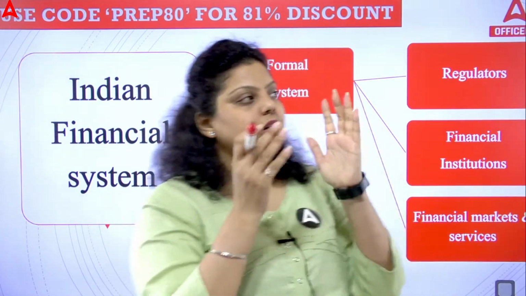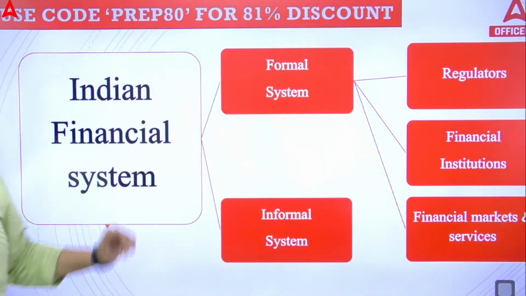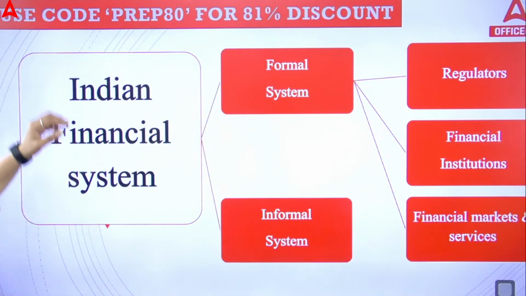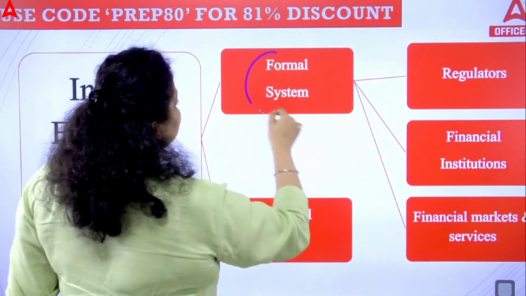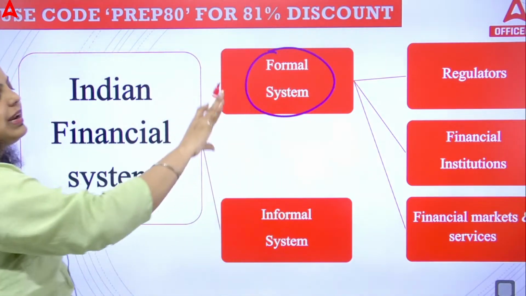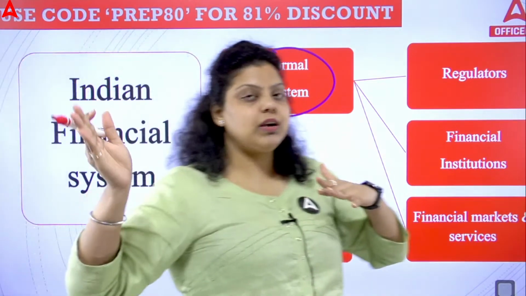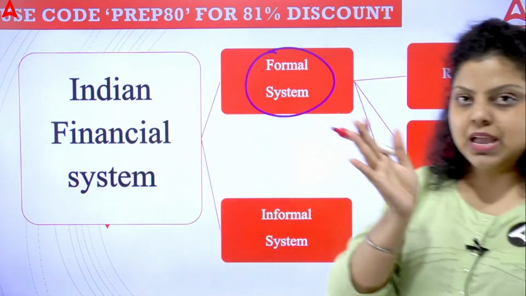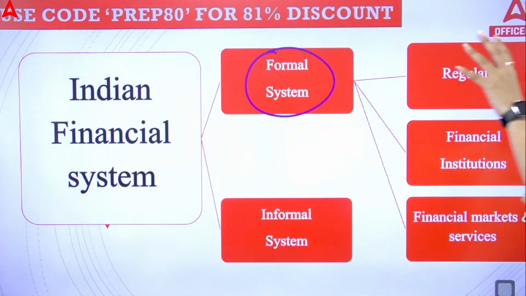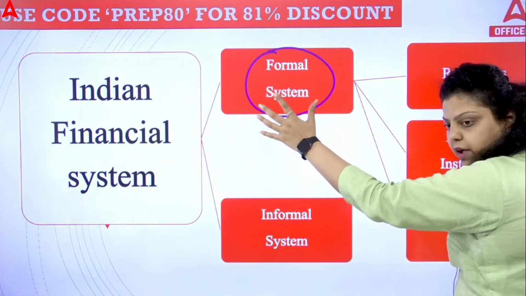That's where the two types of financial system come in. The Indian financial system has two types: the formal system and the informal system. A formal system is simply a system in which all the rules and regulations are there. That system is regulated. When you exchange funds among the persons who have surplus money and the persons who have a deficit of money, certain rules and regulations you have to follow.